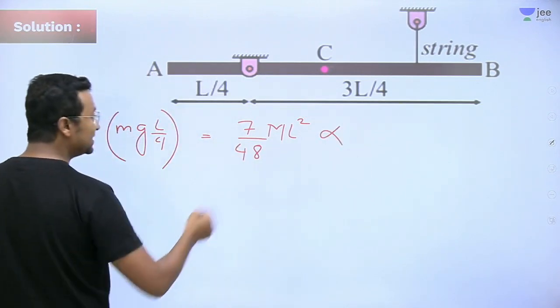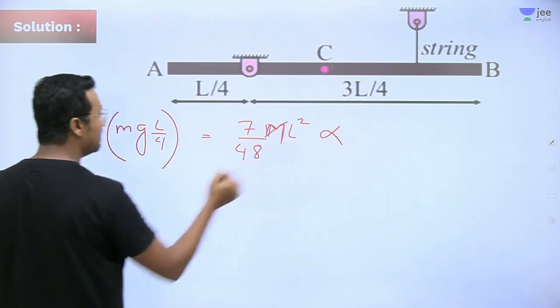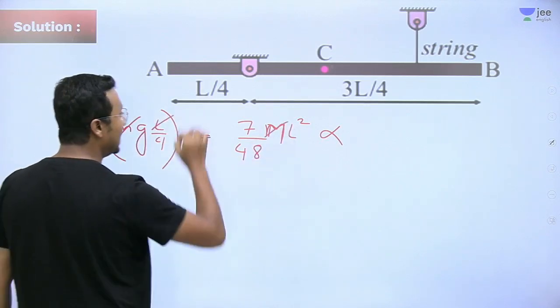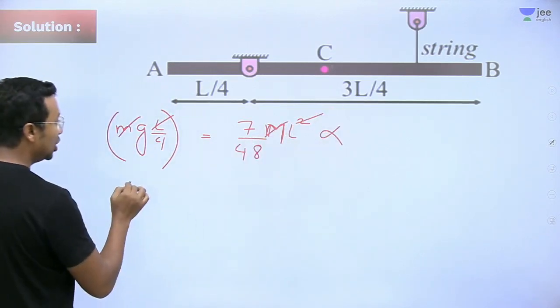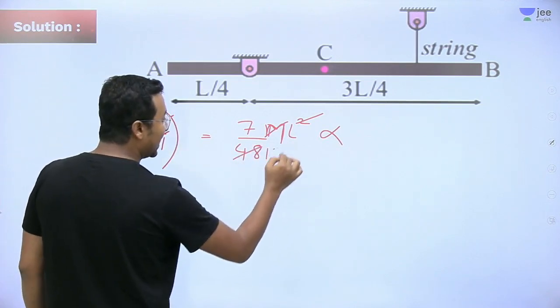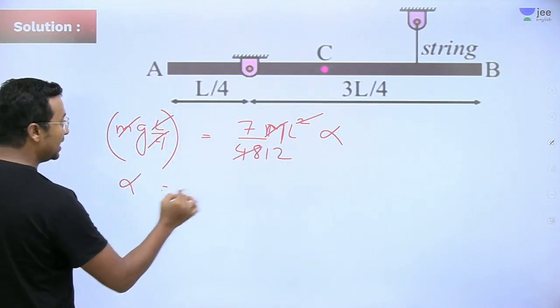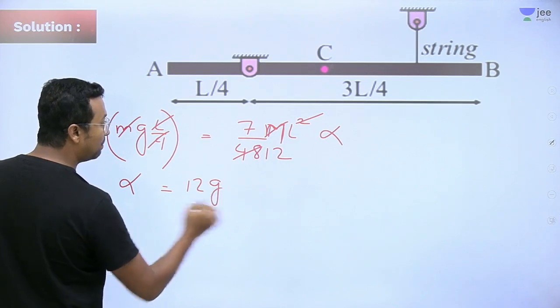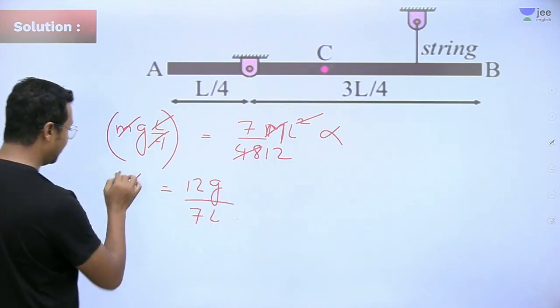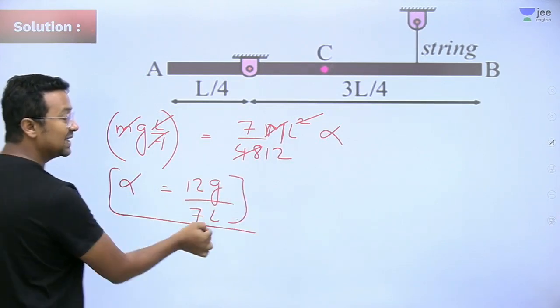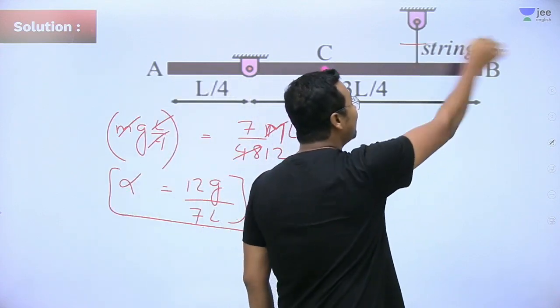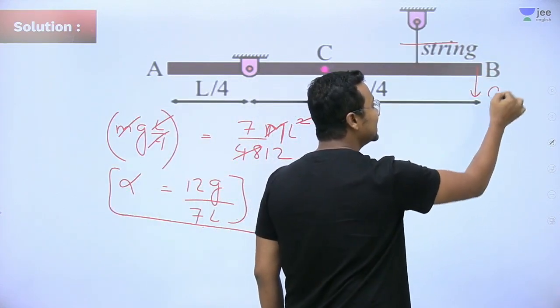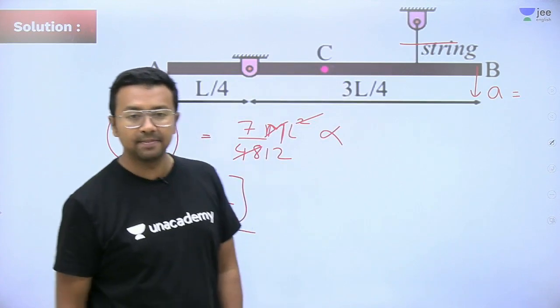Let me see what all things I can cancel. M and M will get cancelled, one L will get cancelled. This will go 12 times, so alpha will be equal to 12g upon 7L. Now, what has been asked in the question, that is, just after I cut it, what is the acceleration of this point B?